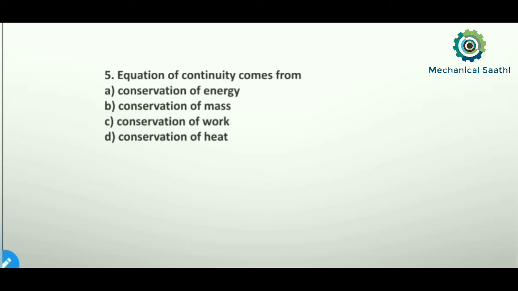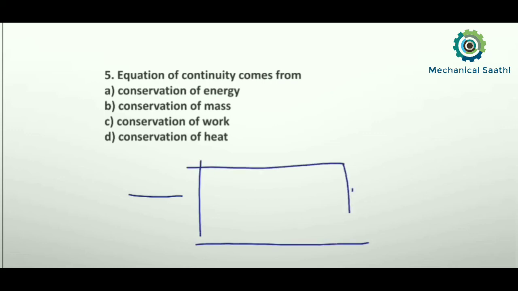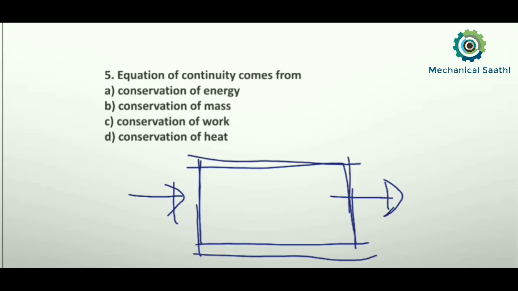So I think you know about the conservation of mass, that means we can say mass flow in. Suppose there is any flow, this is a control volume concept, an open system, and whatever mass is entering the system, that amount of mass is going out from that system. Okay, from that control volume, suppose we have considered this as a control volume.